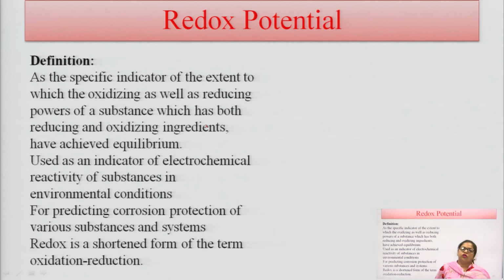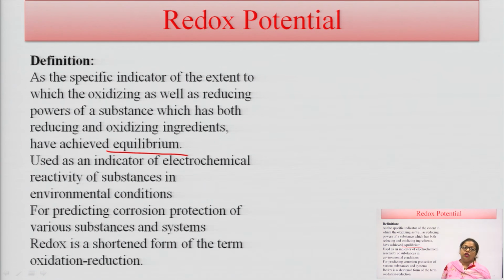And what is the redox potential? Redox potential is a specific indicator of the extent to which the oxidizing and reducing power of a substance, which has both reducing and oxidizing ingredients, has achieved equilibrium.